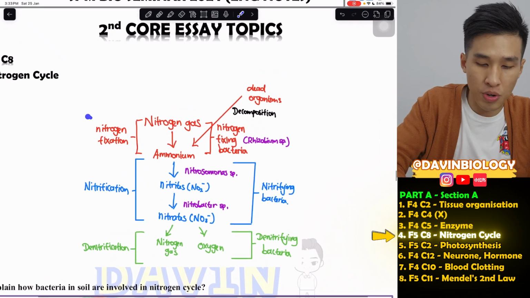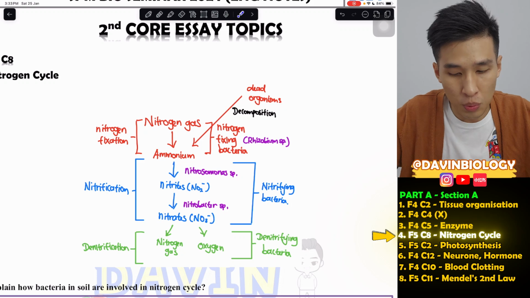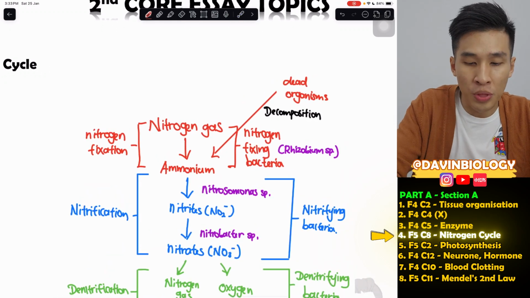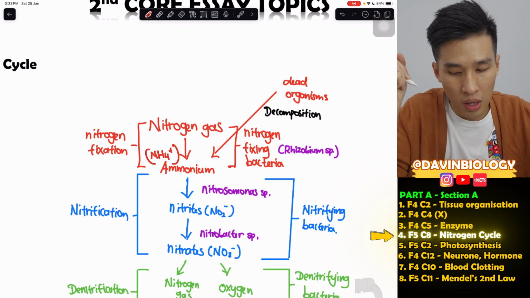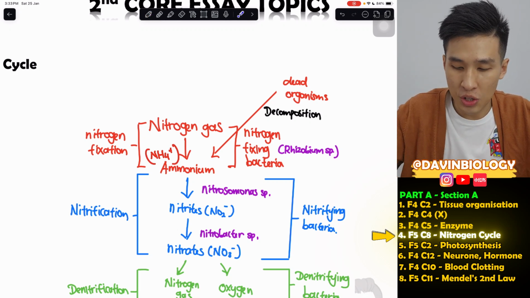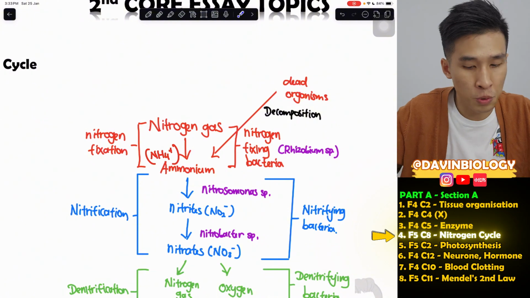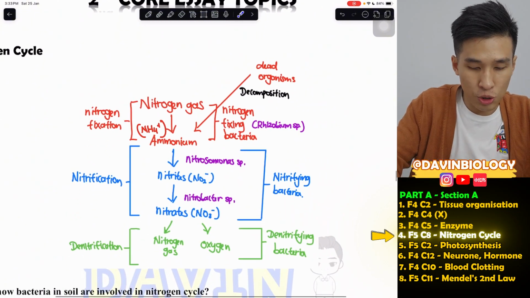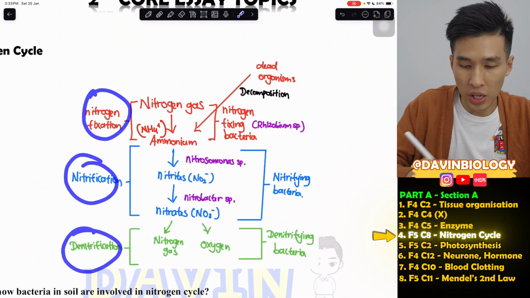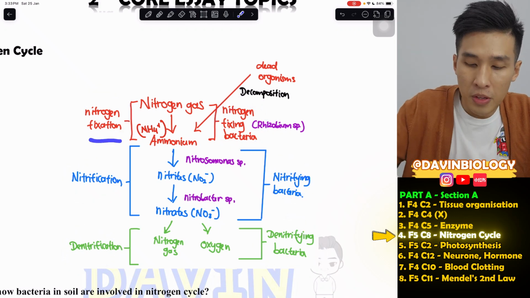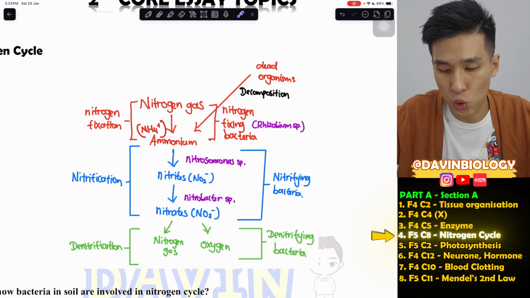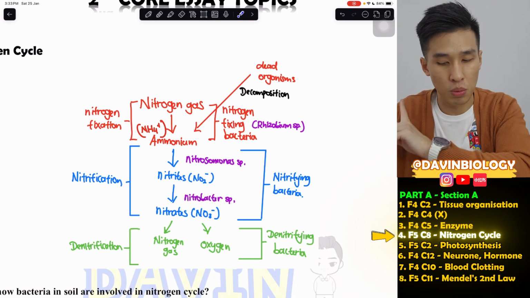So the first process, in red color here, is called nitrogen fixation, whereby nitrogen gas is converted into ammonium, which is NH4+. Let me write it down here. Which is carried by a bacteria called nitrogen fixing bacteria. So this is what you need to know. There are 3 processes here, I forgot to mention this earlier, which are carried by 3 different bacteria. So we just mentioned the first one. So example of nitrogen fixing bacteria are rhizobium.